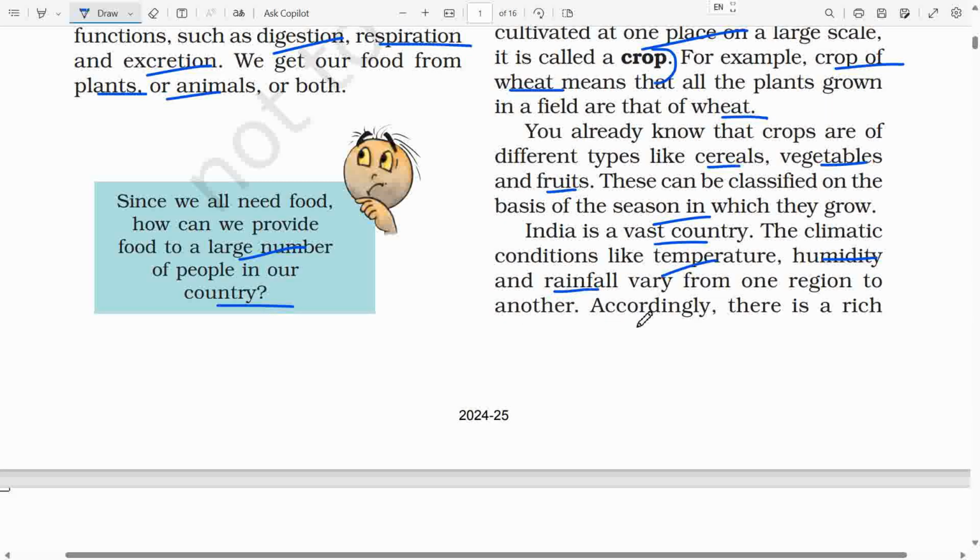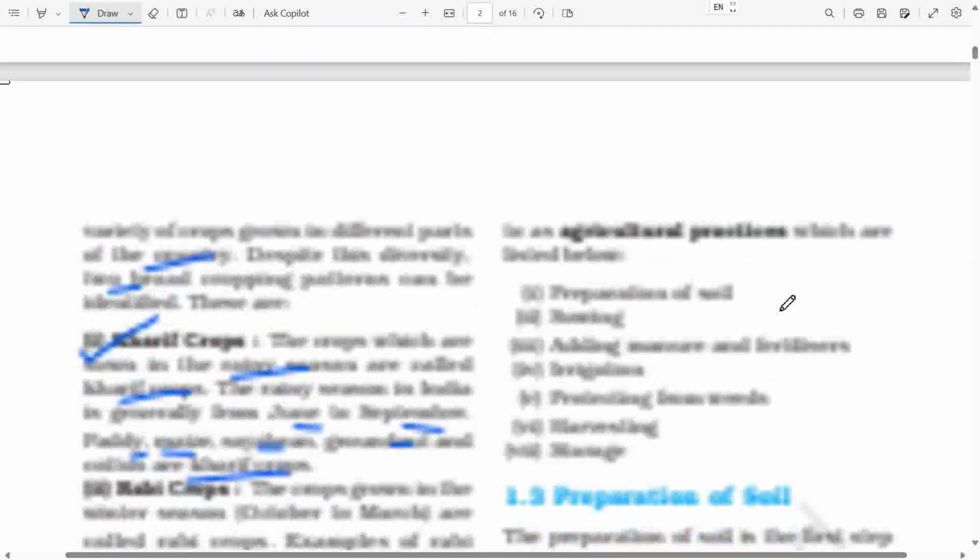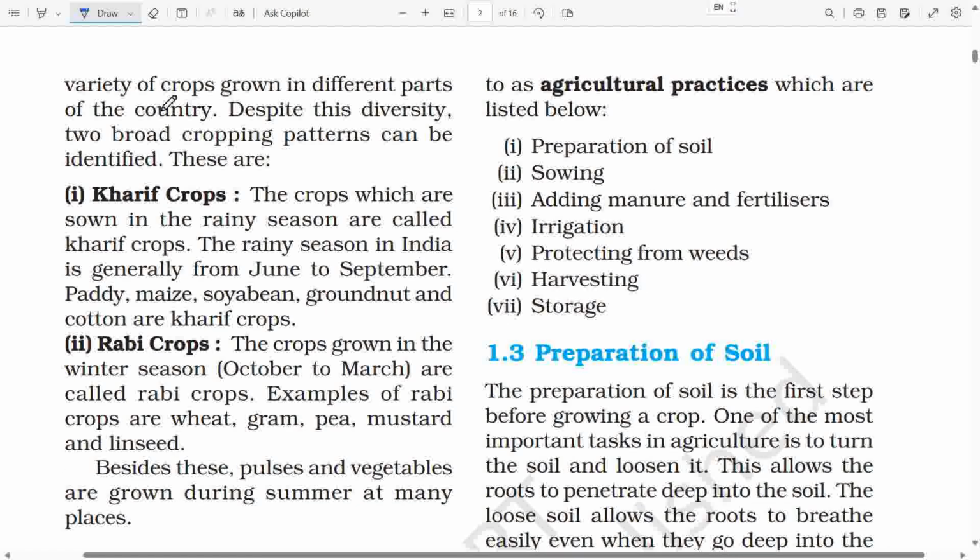Page 2. Accordingly, there is a rich variety of crops grown in different parts of the country. Despite this diversity, two broad cropping patterns can be identified. These are: first, Kharif crops. The crops which are sown in the rainy season are called Kharif crops. The rainy season in India is generally from June to September. Paddy, maize, soybean, groundnut and cotton are Kharif crops.